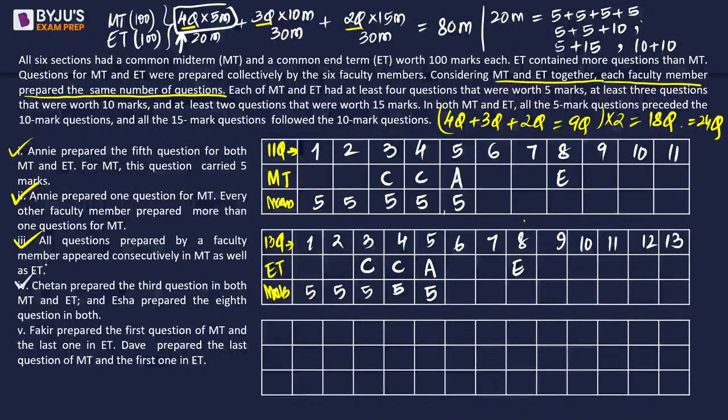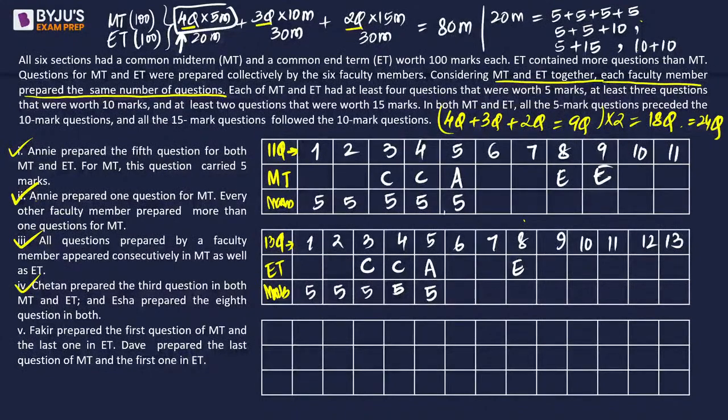Okay. Now, since Isha prepared the 8th question, what can we deduce about Isha now here? So Isha is going to prepare 8th. So suppose Isha prepares 7th, then this 3 would belong to one person, which cannot be, because out of 12 questions, if everyone makes 2 questions, they are going to be consecutive. But if A has one question less, it means others are going to be in pairs. 8 and 9, 10 and 11, these 2 pairs should be prepared by different faculties. So E has to go at the 9th position so that the other faculty's name can come consecutively. I hope that you agree with this part.